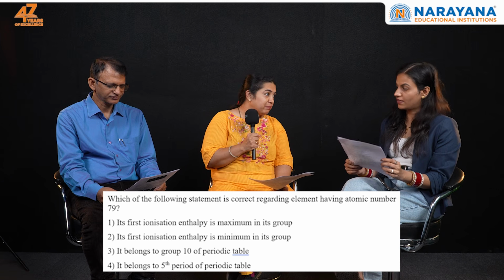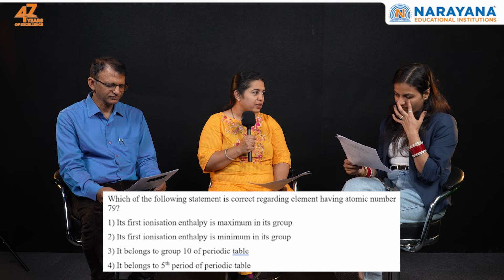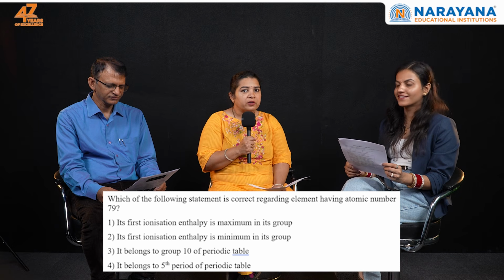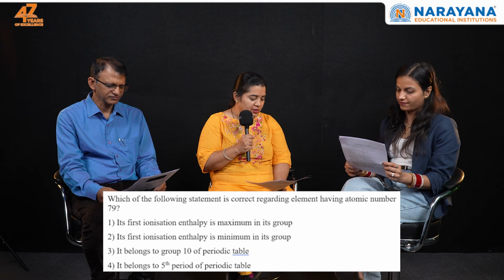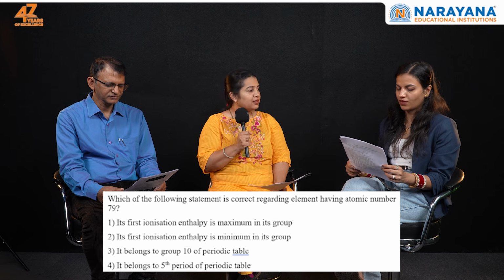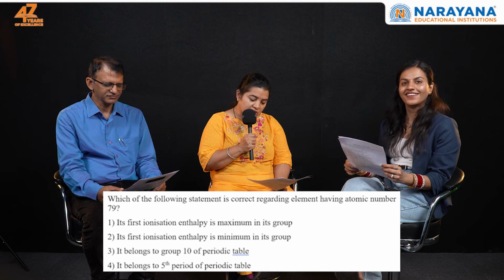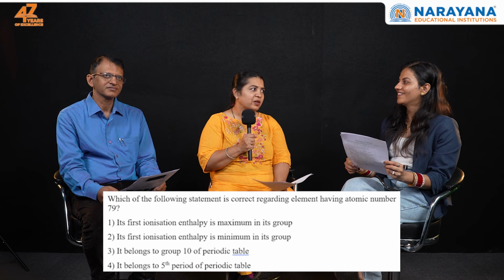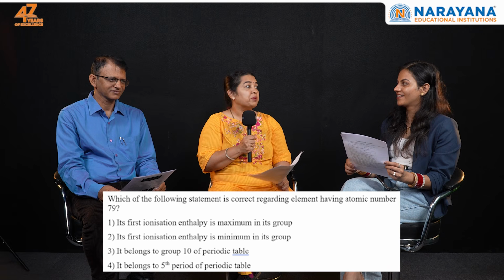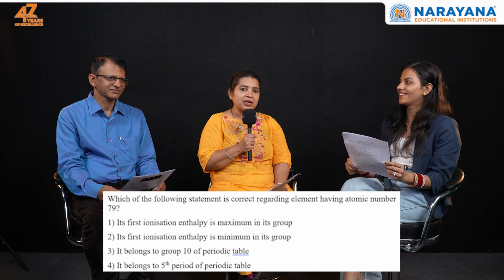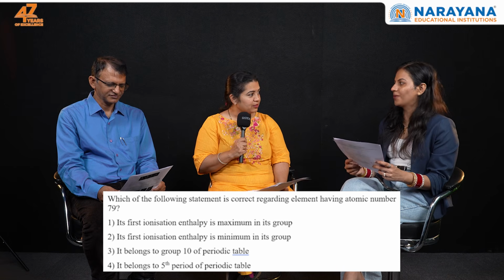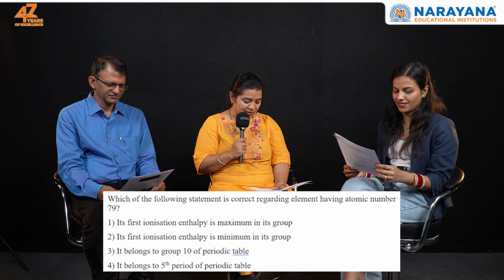It may appear similar to people, but maximum and minimum are drastically different words to use. Yes. One of the important concepts, lanthanide contraction, is there to decide between the first, second, third, and fourth. If they remember that 79 is gold, it can be done. If they could not remember that part, then yes, they will lose it. But it is time taking to decide amongst those.